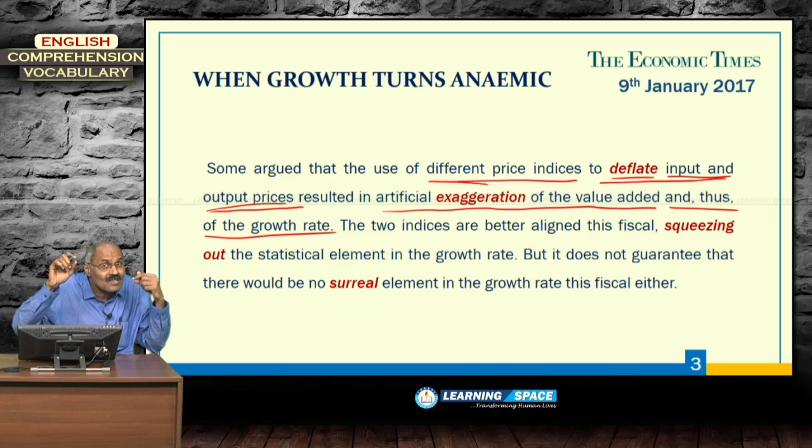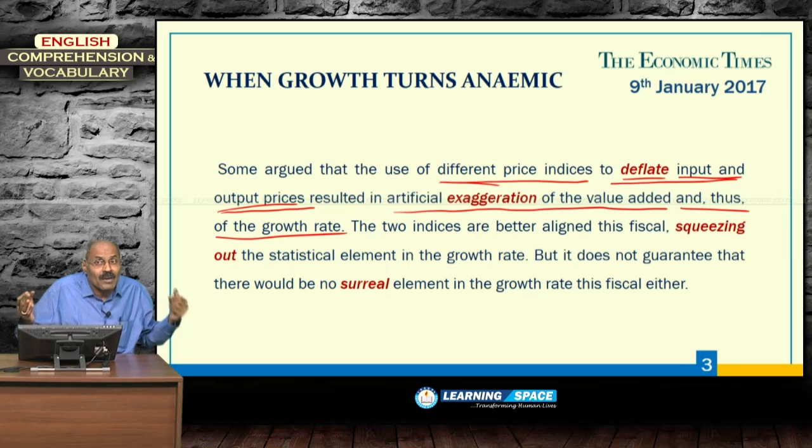Artificial exaggeration means it is not real, and something which is not real is exaggerated. So, it led to artificial exaggeration of the value added and thus of the growth rate. Because different price indices were taken for input and output prices, that resulted in artificially exaggerating the value added. That means gross value added is increased, and subsequently the growth rate increased.